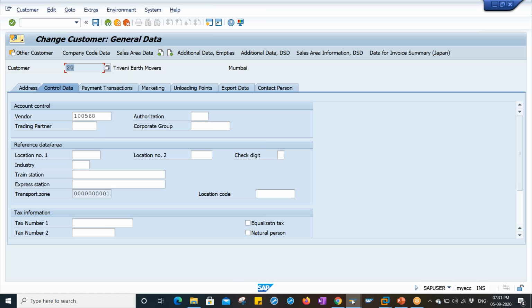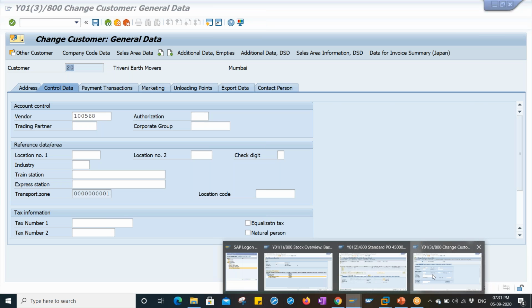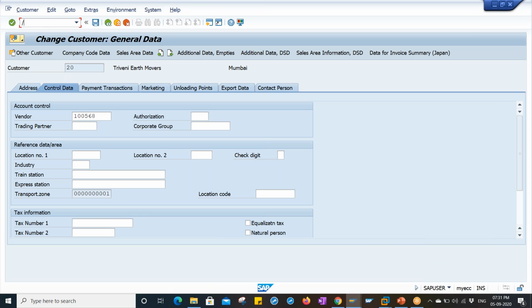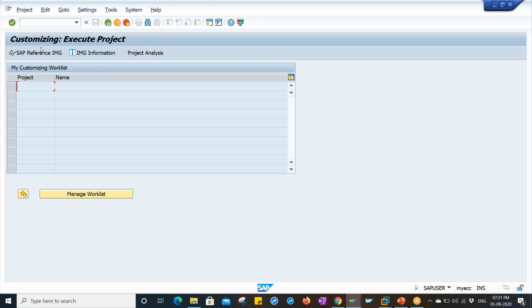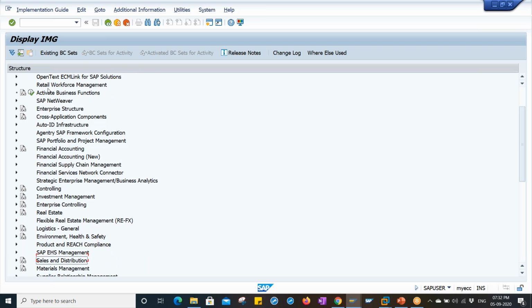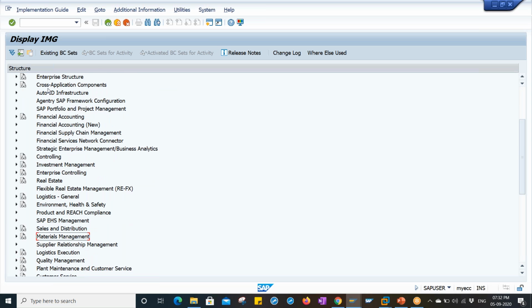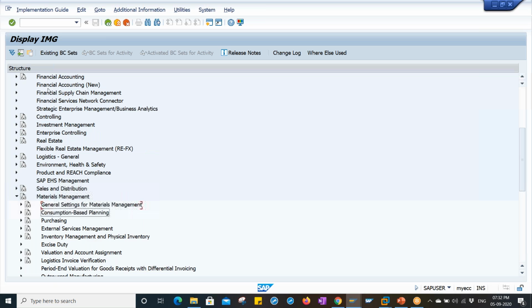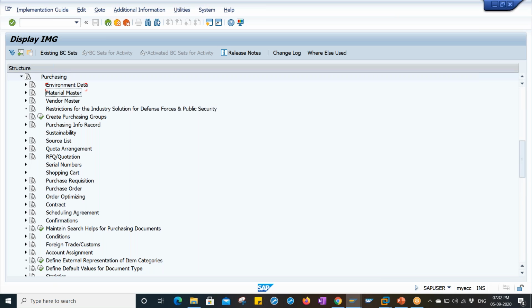So let me tell you the configurations actually. If anybody is required to run the subcontracting process with delivery, which configuration is required? Go to materials management IMG, go to purchasing, and go to purchase order.